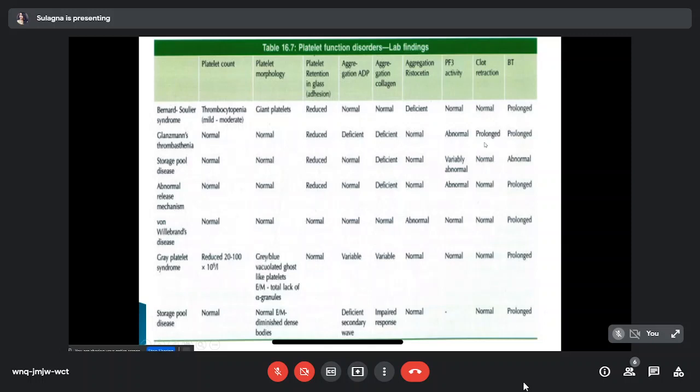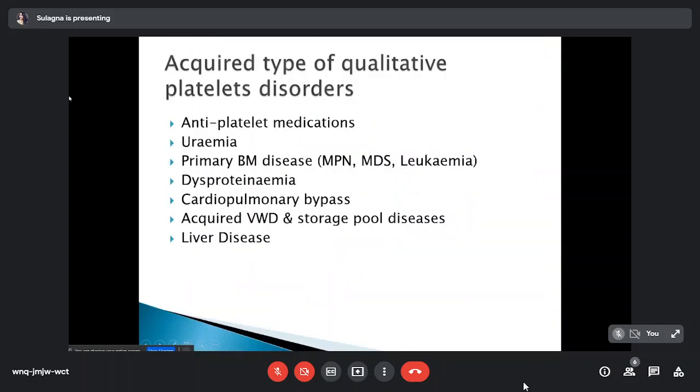Clot retraction is prolonged only in case of Glanzmann thrombasthenia, otherwise it is normal in other diseases. And the platelet aggregometry study has already been discussed. Next is the acquired type of qualitative platelet disorder. Certain kinds of drugs, mainly aspirin and the NSAID group of drugs, can have antiplatelet function, leading to acquired platelet dysfunction. Some systemic diseases like uremia, dysproteinemia, liver disease, and some hematological diseases like MPN, MDS, leukemia can also show platelet dysfunction.